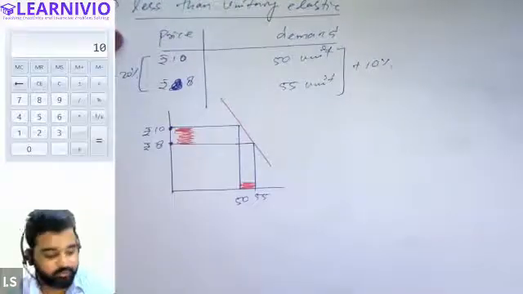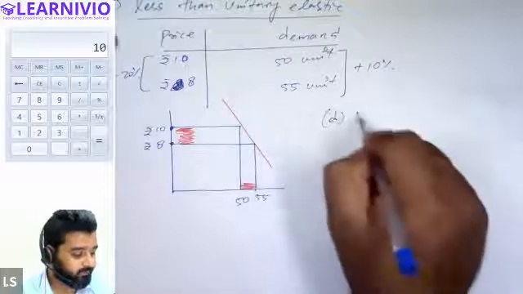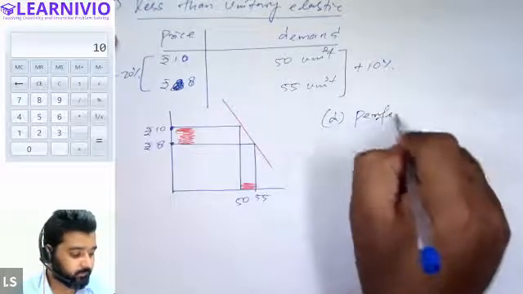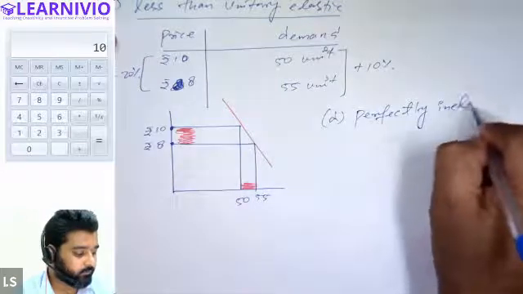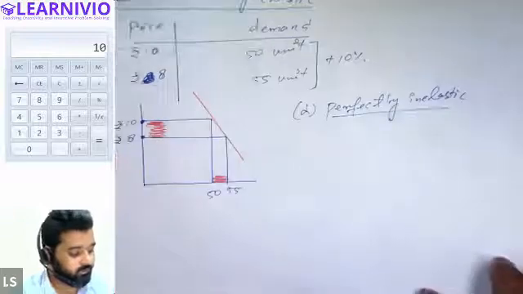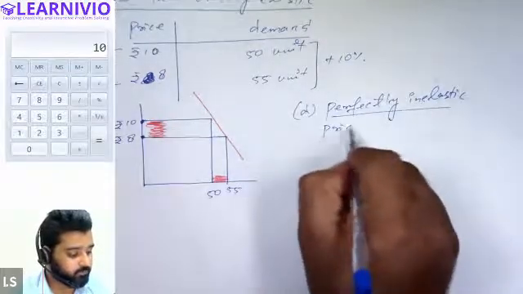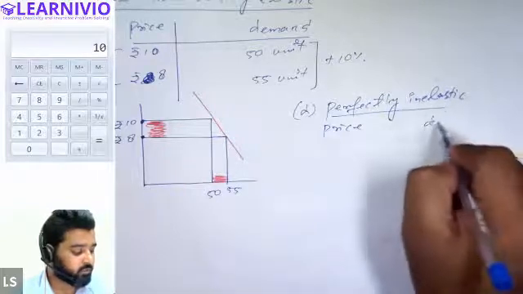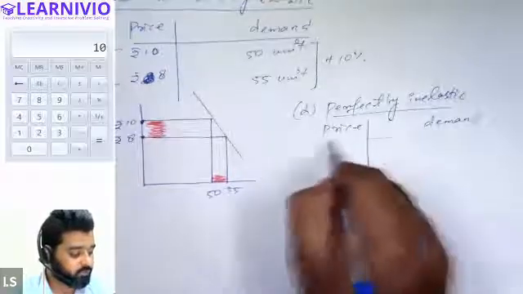Now, let's move to the fourth category. Fourth is perfectly inelastic demand curve. Perfectly inelastic demand curve. In case of perfectly inelastic demand curve, what happens is that due to change in price of the commodity, demand does not change. There is no change in demand even when price of the commodity changes.